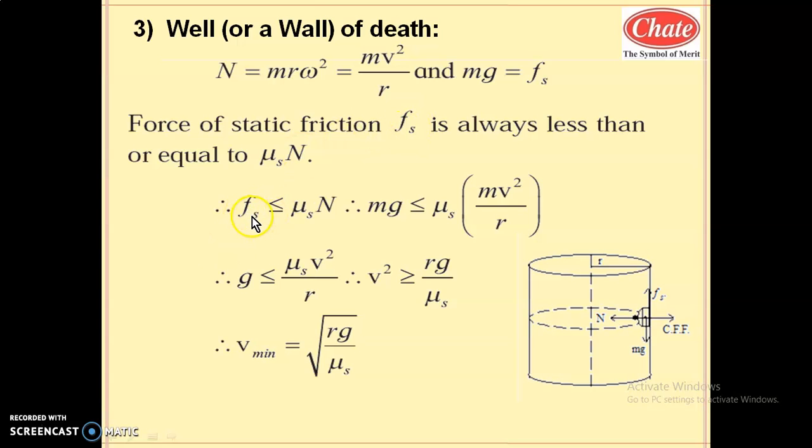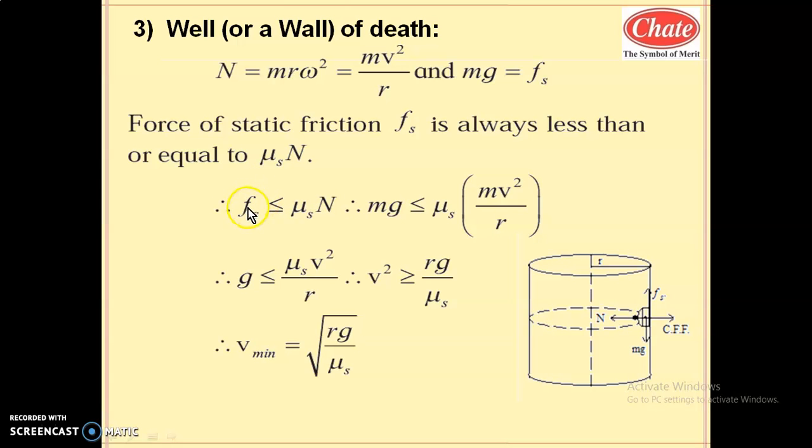This value mu s is constant for a particular case, but it depends on the normal reaction. If you increase the normal reaction, this Fs can be increased.